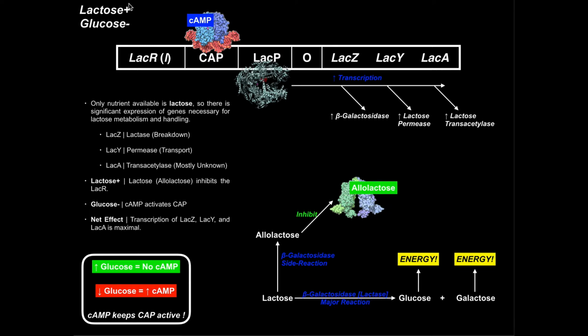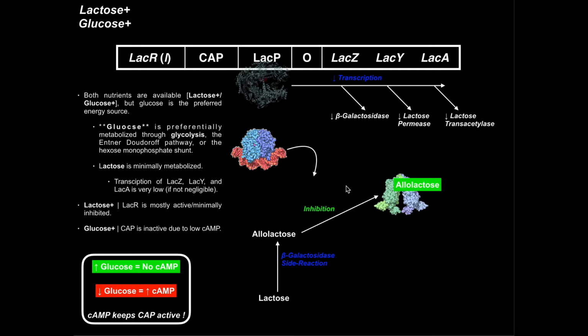So the net effect when we have lactose present but no glucose is we get transcription of all 3 of these genes. We get LAC-Z, LAC-Y, and LAC-A. All right, and therefore we can now get the lactose into the cell, and then through this enzyme beta-galactosidase we can then metabolize it into glucose and galactose for energy production.